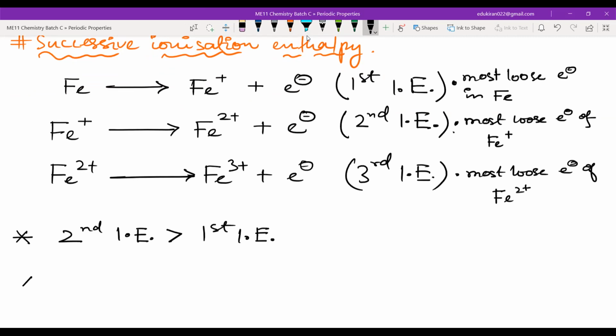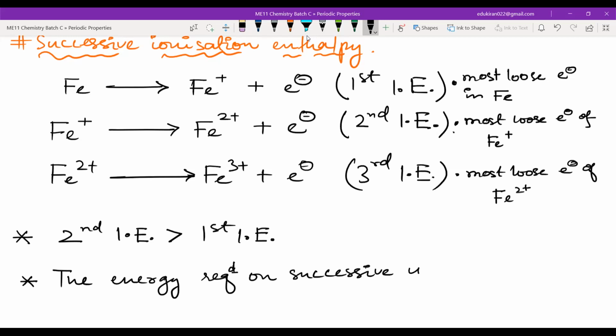Okay, and we can also generally say that the energy required on successive ionization increases.